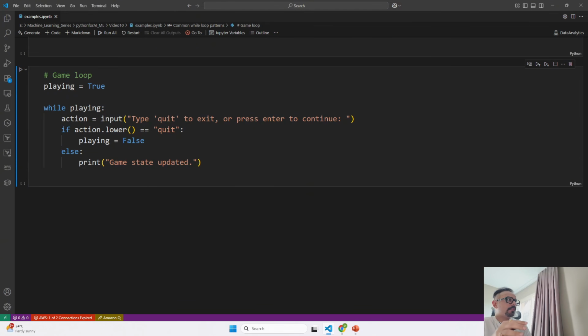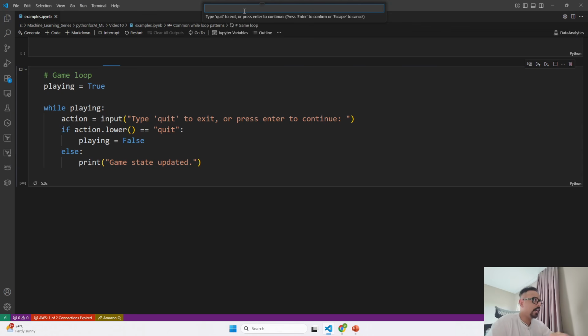So for example, if I run this, see, first iteration started, it is asking me for input. Okay. And waiting for my command. If I say yes, which is not quit or exit, it is running, and what it is doing is action is equal to input. If I go ahead and say quit, it will exit. If I am not saying quit, then it is going to say game state updated. Okay, now it has entered the next loop. After I said yes, it said okay, game state updated. Now I will say again no, again it has entered the next loop.